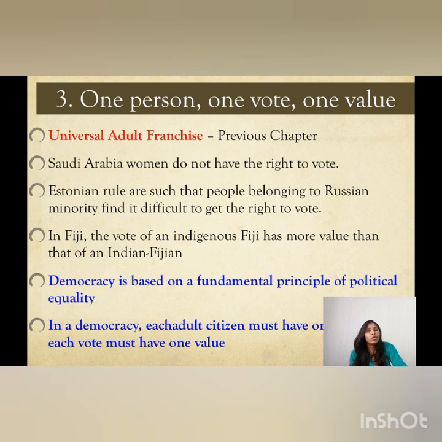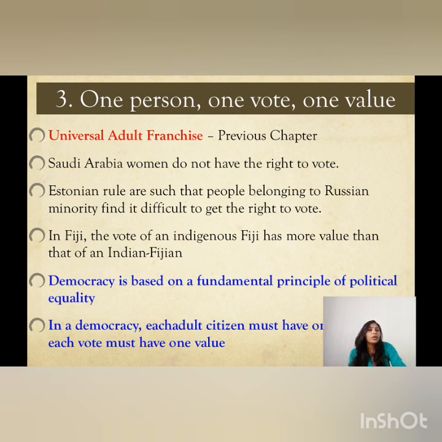Over here I have told you the example of three countries. One is Saudi Arabia. In Saudi Arabia, till 2011, women did not have voting rights. Second, Estonia. Estonian rules are such that people belonging to the Russian minority find it difficult to get the right to vote. So when they are not able to vote, it means that one person, one vote and one value has been violated.